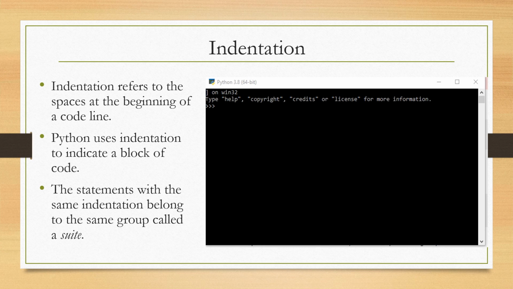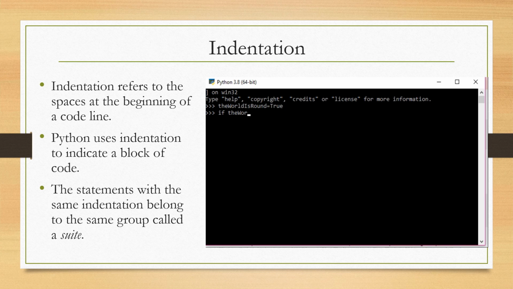For example, here I am declaring one variable, the world is round, and I am assigning a true value to this variable.